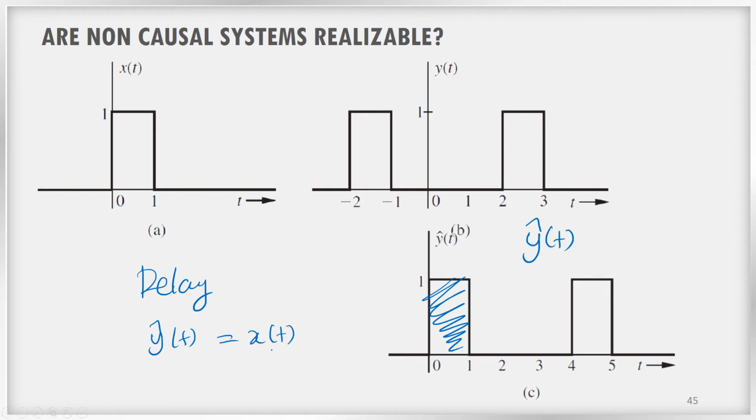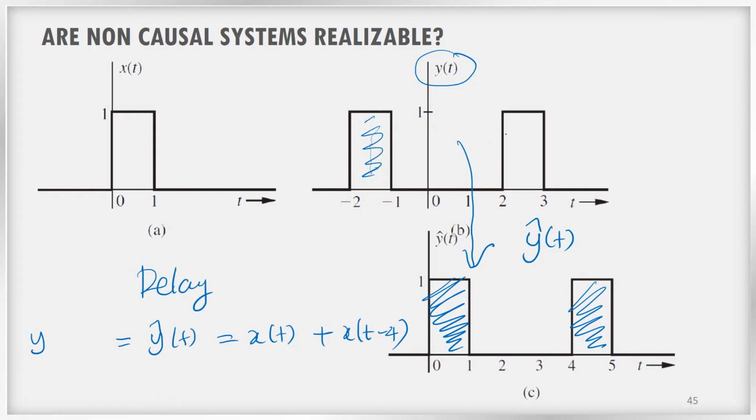This is actually x of t, and this is x of t minus 4, right? And y cap of t is nothing but a delayed version of the actual output. The actual y of t is delayed, so it is y of t minus 2.